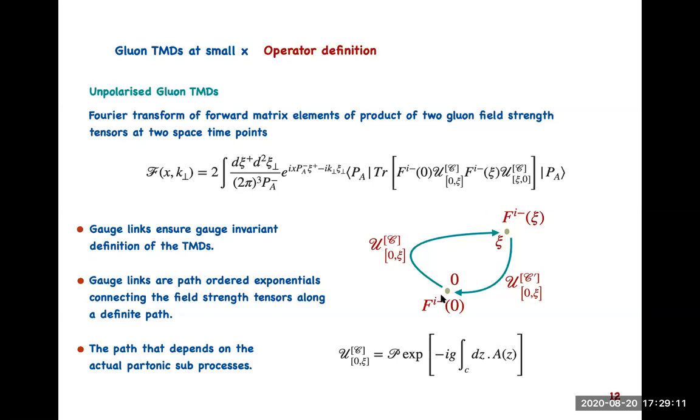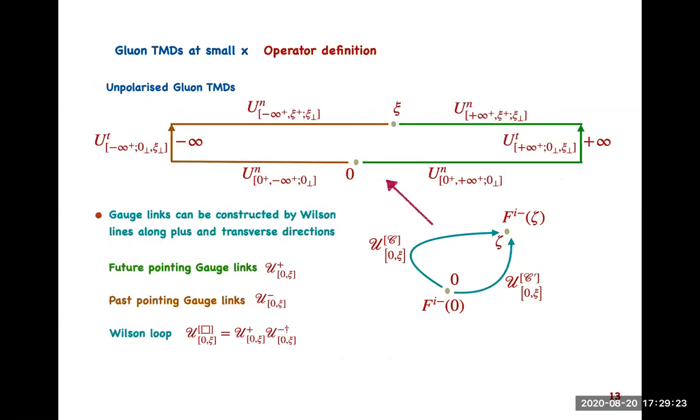Now, which path to choose depends on the specific partonic subprocesses and the color structure of the actual process in hand. Often we take these staple-like gauge links, what we call the future pointing gauge links or past pointing gauge links.